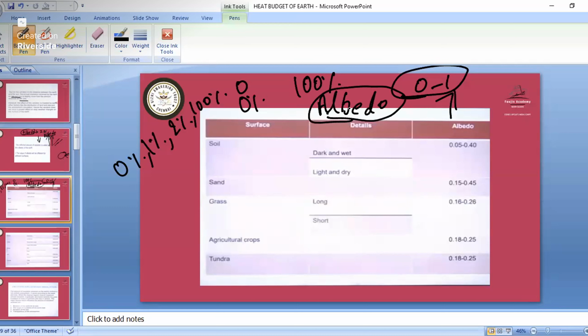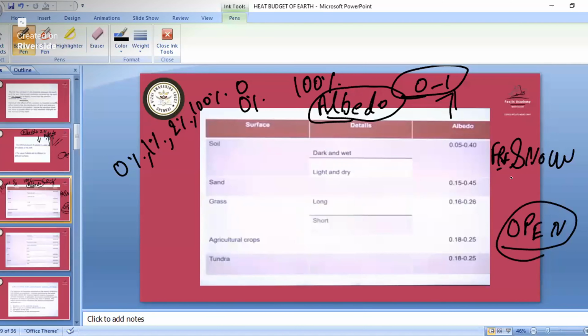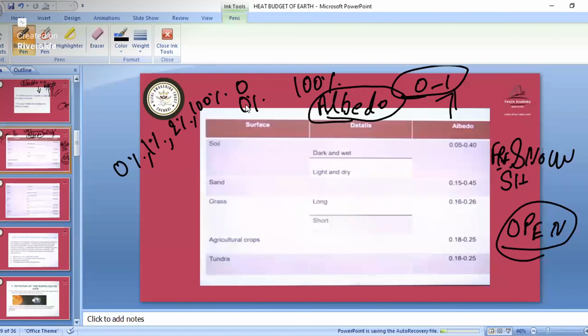So here what will happen when you go to the glacier side, the snow area. If there is fresh snow and there is sunlight, when you go outside near the fresh snow, out of the home, you won't be able to open your eyes. Why? Because of the reflection. So fresh snow has the maximum amount of albedo. Remember that. All those amounts are mentioned here. So remember that, one part is this fresh snow.